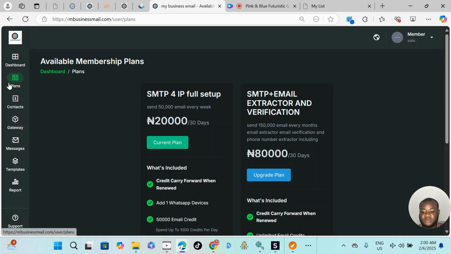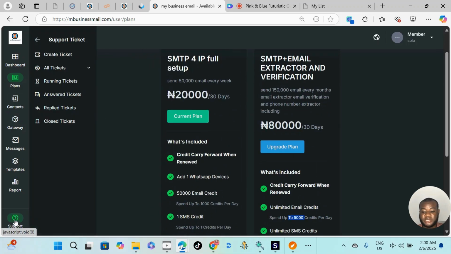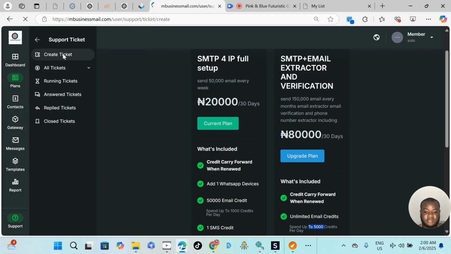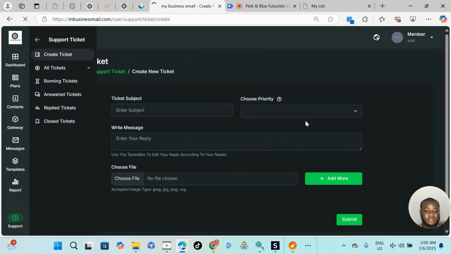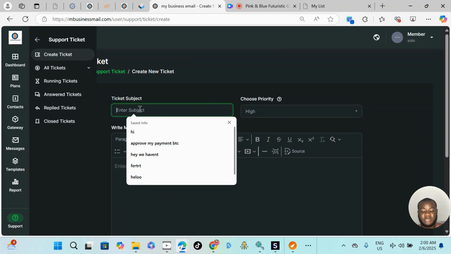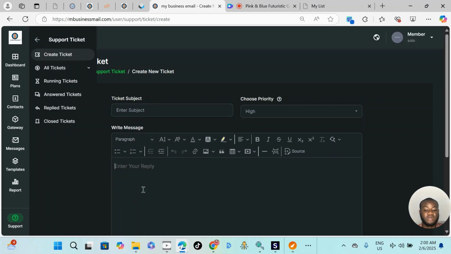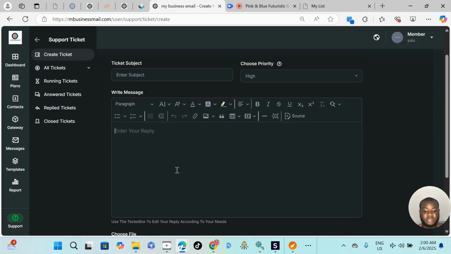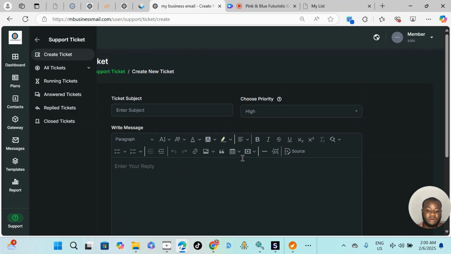How to contact us is to go straight to support. You can see your support here, click it and create ticket. Here you can choose high or low. Write a subject line, what you want to contact us for, and write it here. You can write your daily limit of your own choice and how many emails you want to send in a month or in a day.